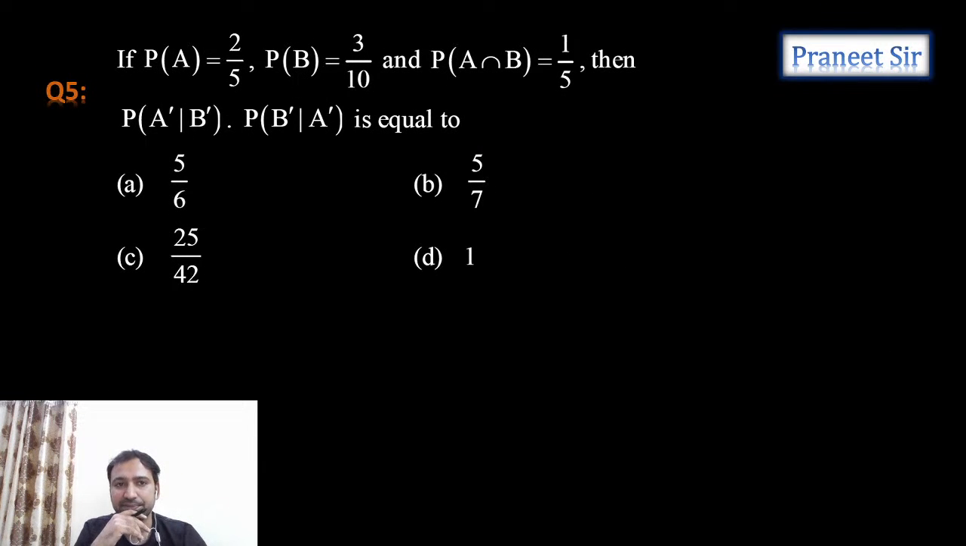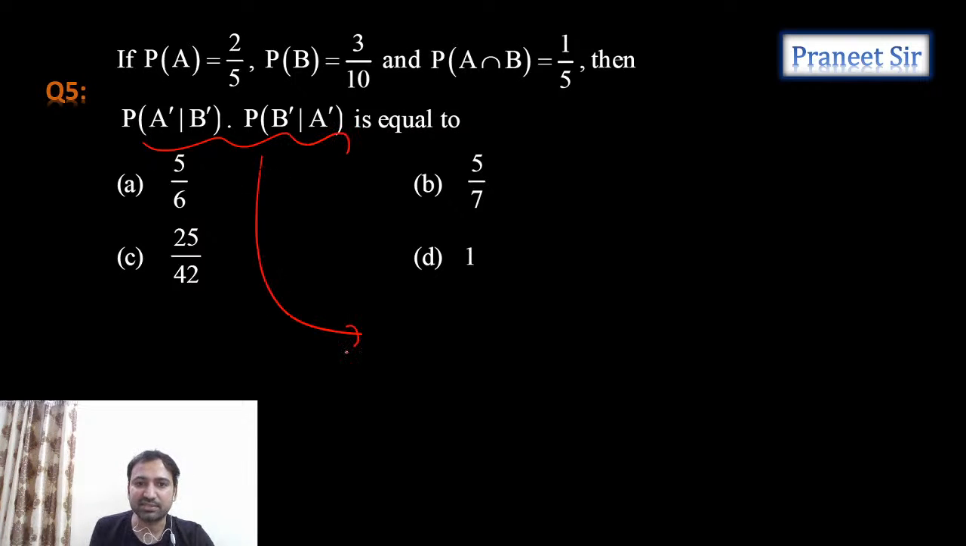Yeah, this is the next question. Probability of A is given, probability of B is given, and probability of A intersection B is also given. Then what is the probability of A complement by B complement into probability of B complement by A complement? Okay, let's do this. We can simplify this first.